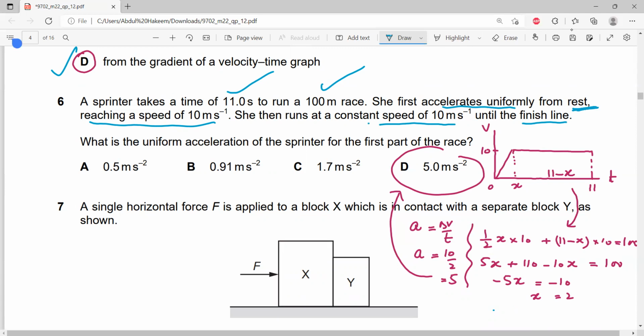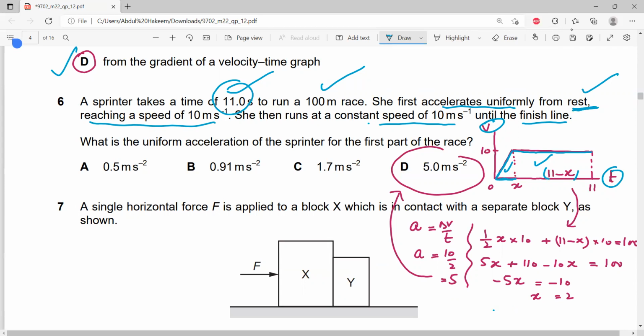Okay. So when we plot the graph, with velocity on the y-axis and time on the x-axis, the initial speed is 0 from rest. So uniform acceleration, and after some time, suppose x seconds, its speed becomes 10. And then for the rest of the time, the total time is 11, x seconds for the uniform acceleration, so the rest of the time will be 11 minus x, and the speed is constant. So this is a triangle plus a rectangle. Now, the total distance covered is 100, meaning the area under the graph is 100.